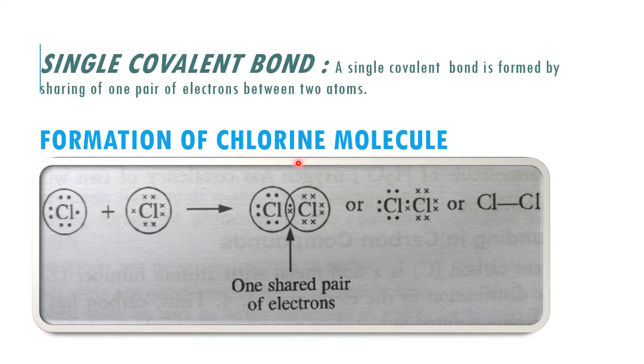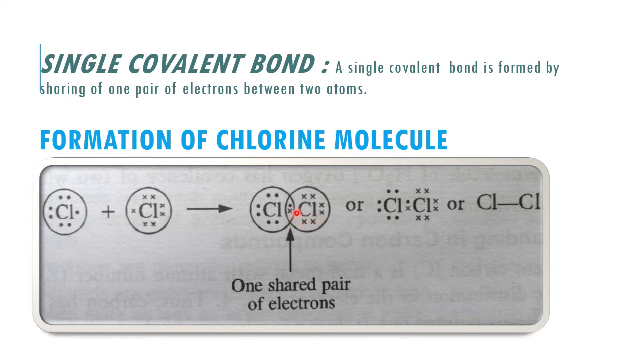Number one, formation of chlorine molecule. As you know, the valence electrons of chlorine are 7. Here you can see the 7 electrons of chlorine: 1, 2, 3, 4, 5, 6, 7. It requires one more electron to complete its octet, and hence one chlorine atom can share one of its electrons with another chlorine atom.